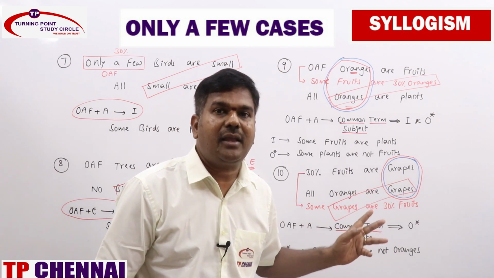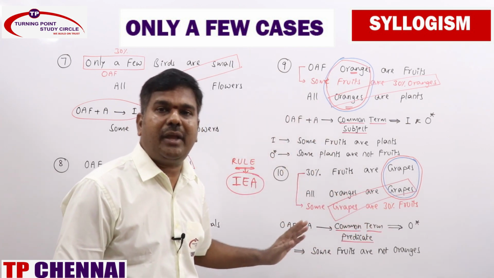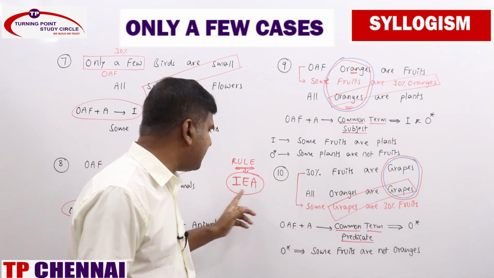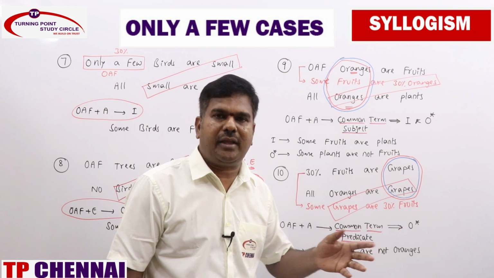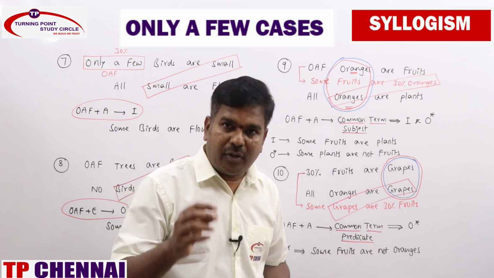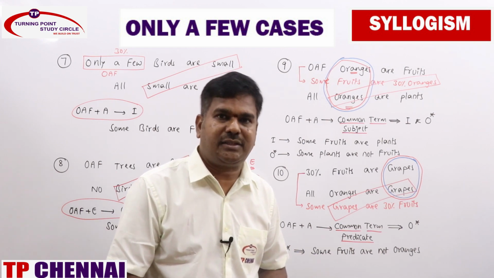You will be getting I and O star. Before that, we need to make a proper alignment. Proper alignment based on the IEA rule. Or even if you take only a few and A statements, only a few statements are directly implied by O statement can be converted into I statement.